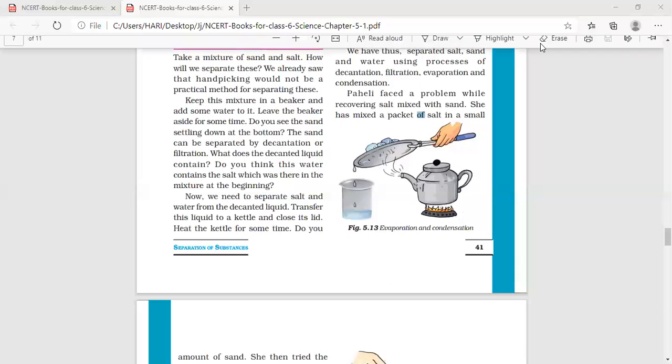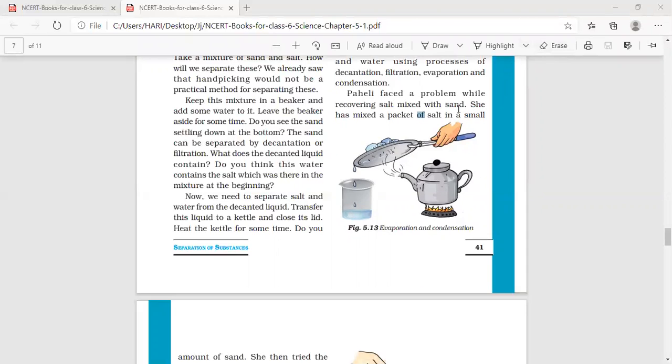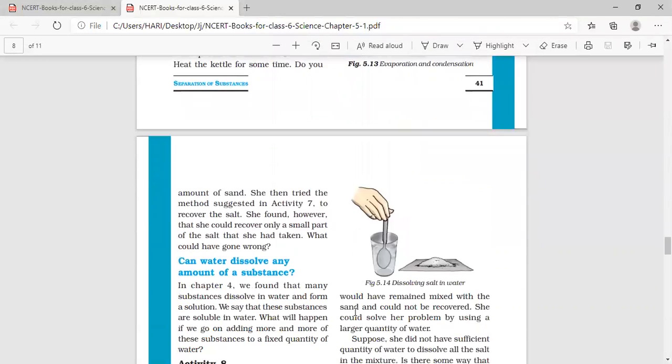But here see, Paheli faced a problem while recovering salt mixed with the sand. She has mixed a packet of salt in a small amount of sand. She then tried the method suggested in activity 7 to recover the salt. She found, however, that she could recover only a small part of the salt that she had taken. What could have gone wrong?